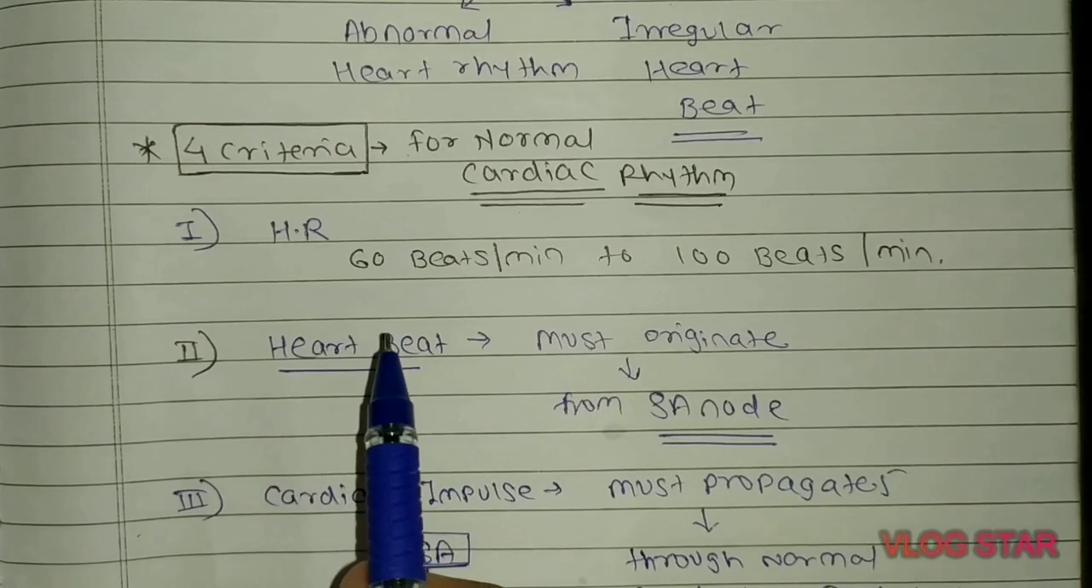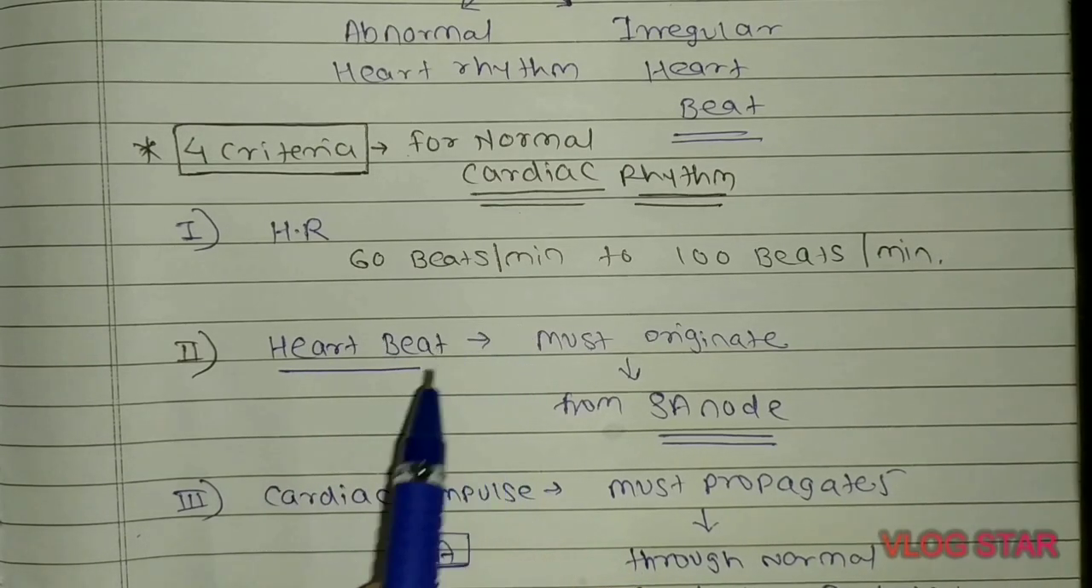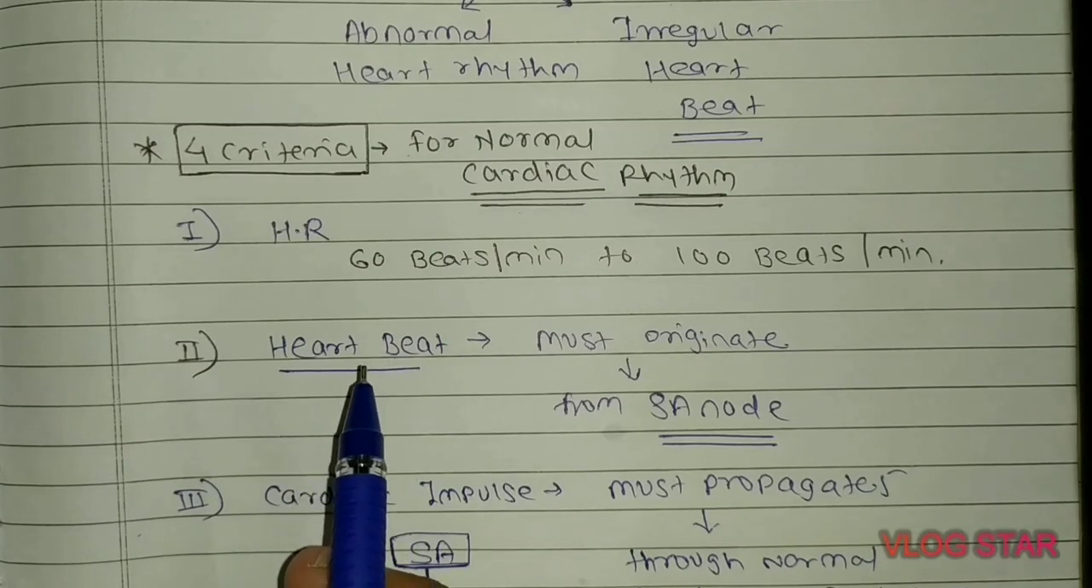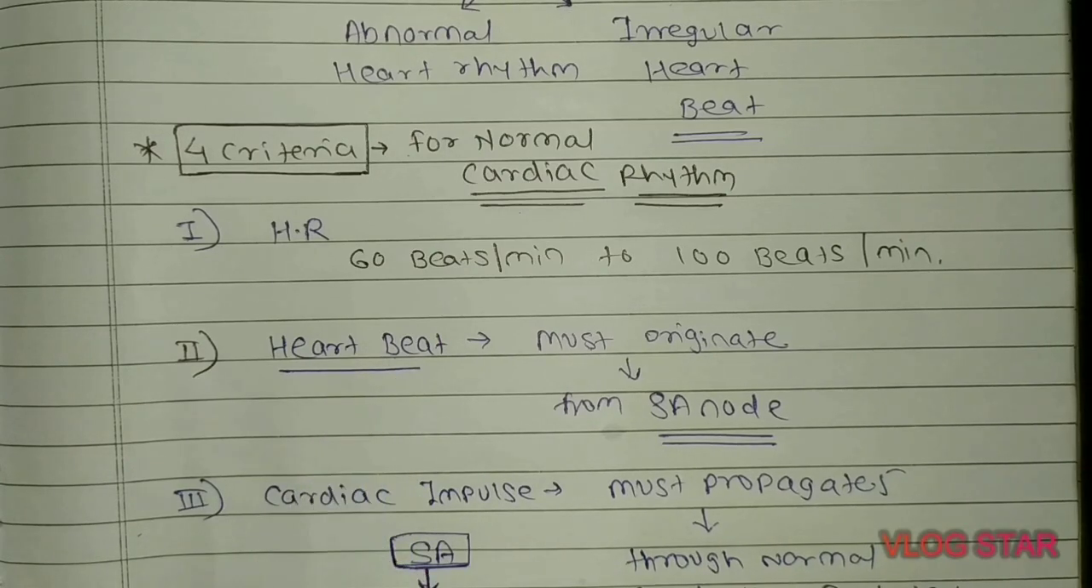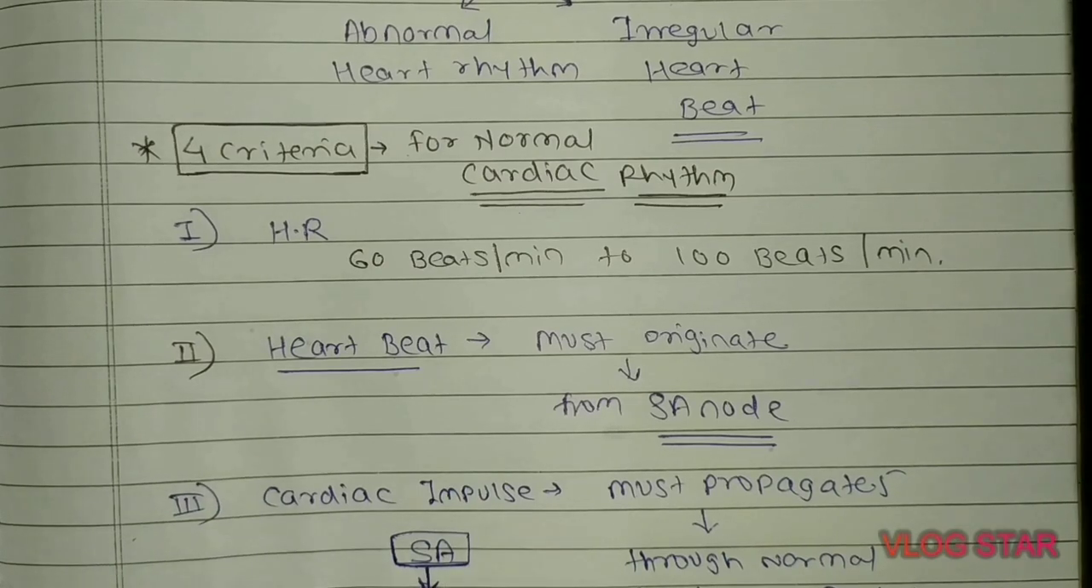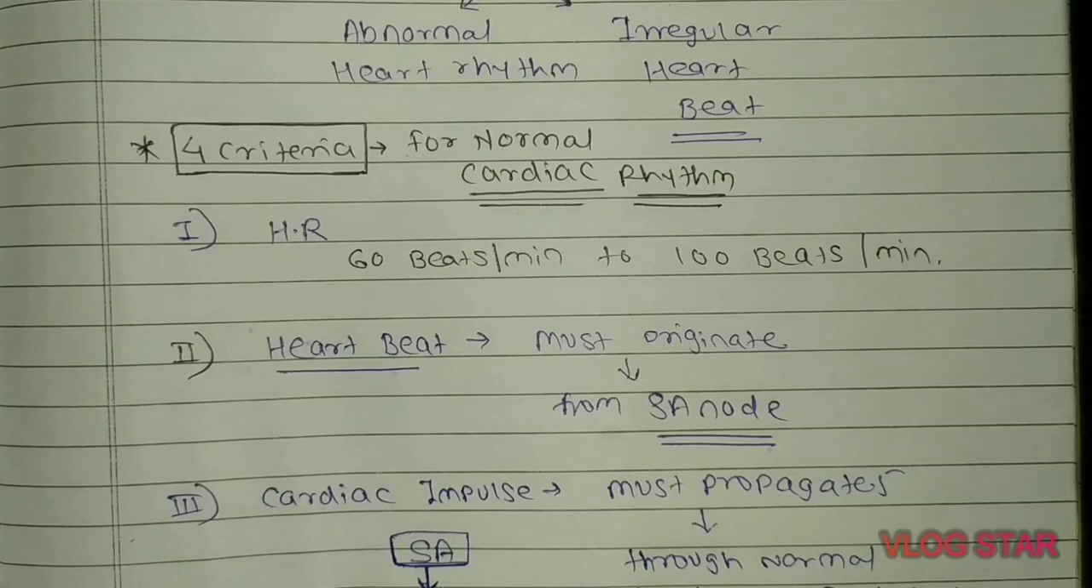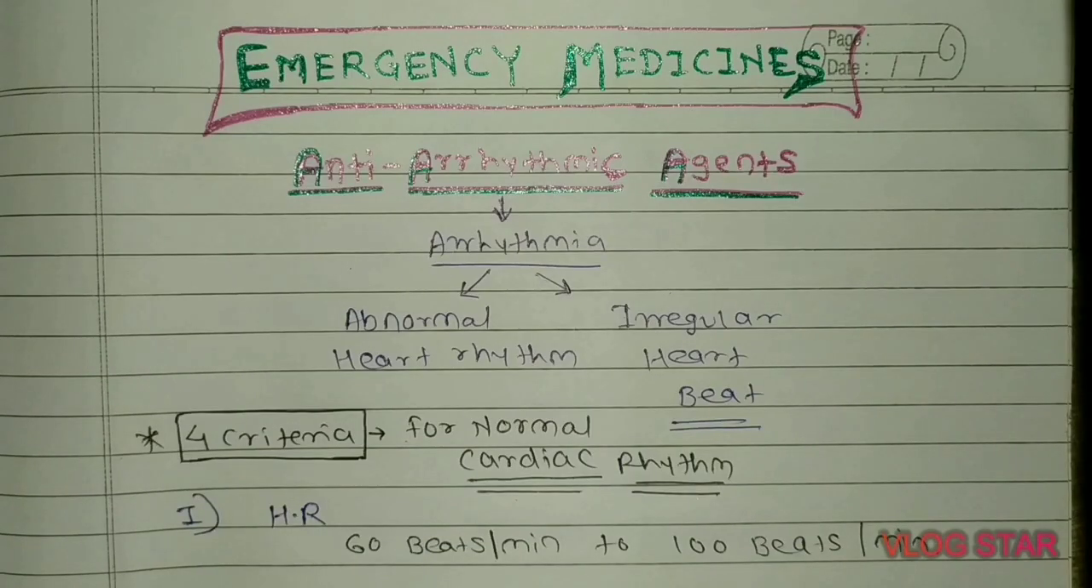For example, if any patient comes to you having a heartbeat of 130 beats per minute, that is an abnormal heart rhythm, so we will diagnose this patient as a cardiac arrhythmic patient. Another example: if a patient's heartbeat is not originating from the SA node but from the AV node, this patient may also be diagnosed with cardiac arrhythmias, and such a patient must be managed with the antiarrhythmic agents.